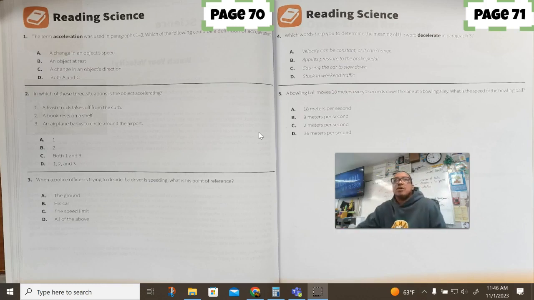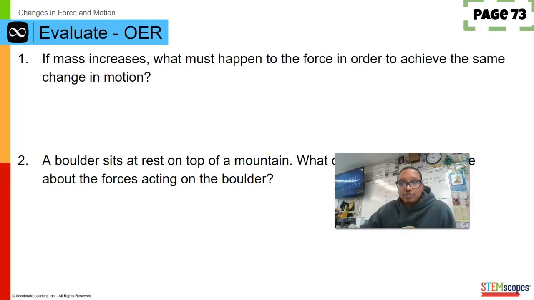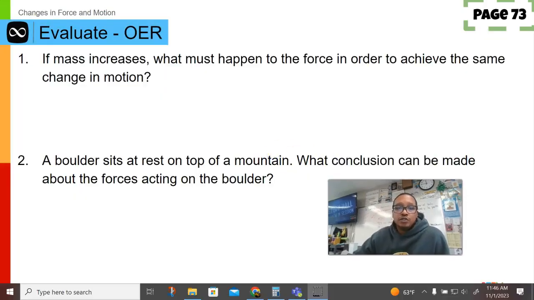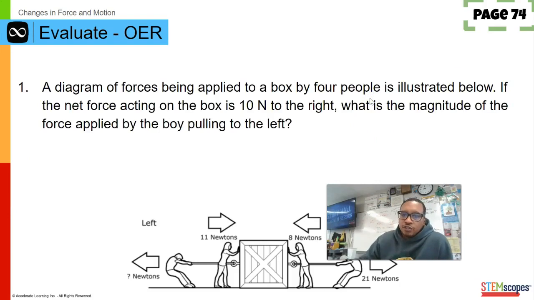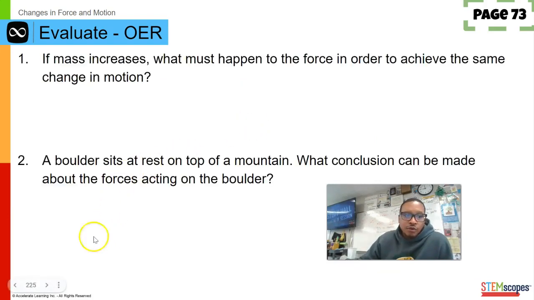So these are some of the questions and things we've been going over. So how well are you doing? Cool. Let's move it along. What I want you to do is take time, pause the screen, and answer the questions on page 73, and then answer the questions on page 74, and then we will go over them together.